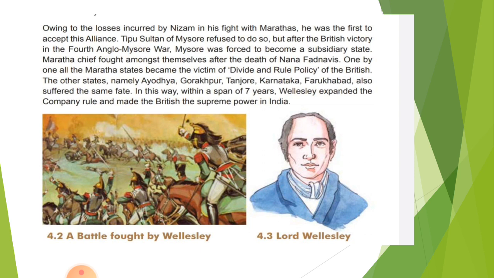When the Maratha chiefs fought among themselves, after the death of Nana Fadnavis, one by one all the Maratha states became victims of the divide and rule policy of the British. The other states, namely Ayodhya, Gorakhpur, Tanjore, Karnataka, and Farrukhabad, also suffered the same fate.